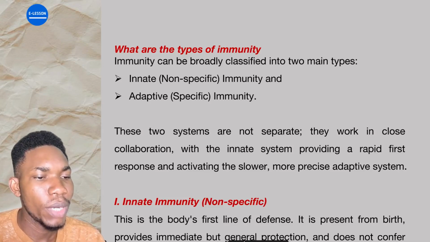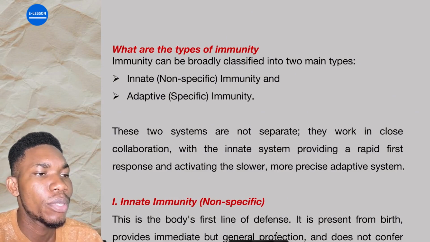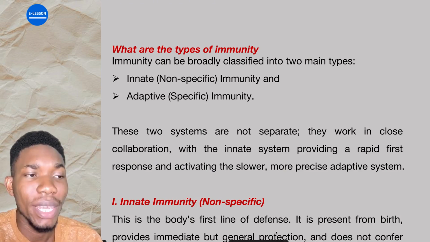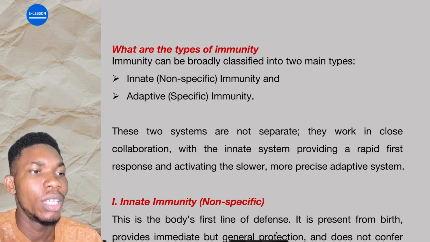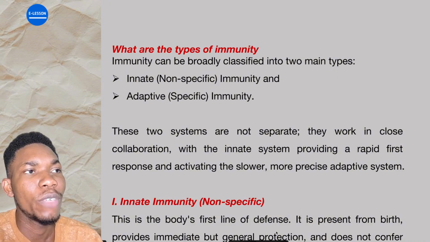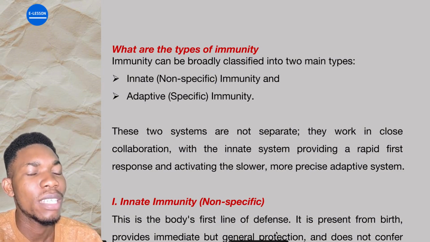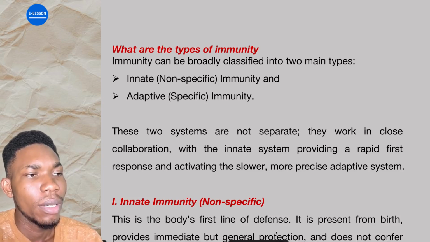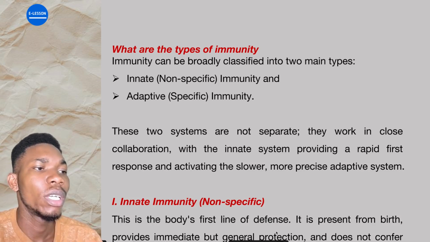So in this lecture, we'll be looking at immunity. Now, what is immunity? Immunity is the process by which the body fights against harmful invaders. Basically, that is what immunity is all about. Are you getting it? If your body is able to fight against these harmful invaders, it means that your body is immune to that particular invader. So the ability or the process by which your body fights against harmful substances, are you getting it? The body's response to harmful substances is what we call immunity.